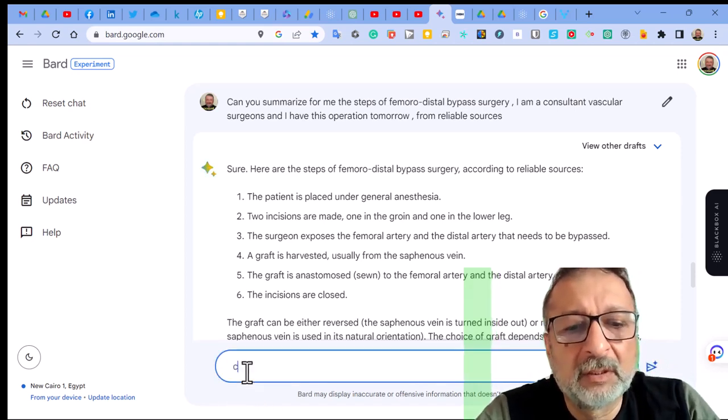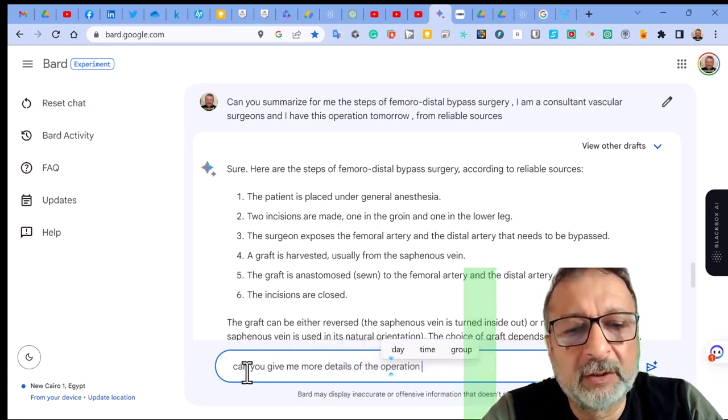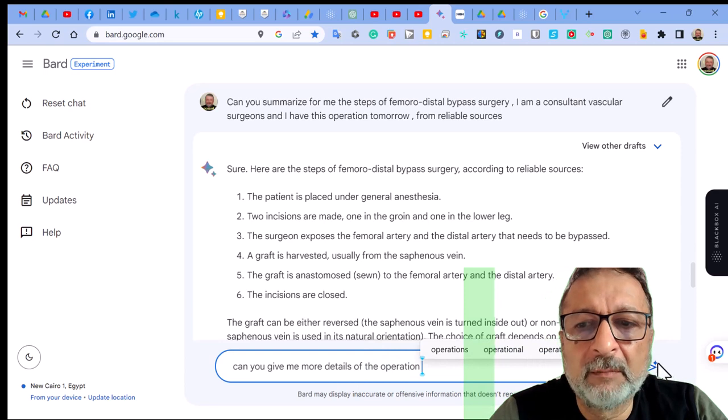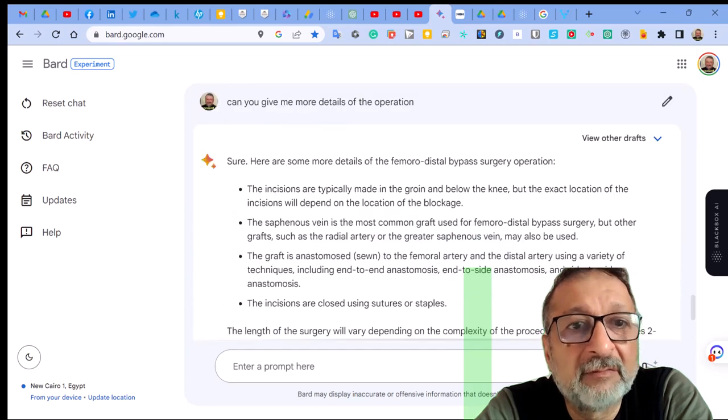So you can say, can you give me more details of the operation? So you can improve your response, and this is what is called a prompt. So let us see if it can give us more response.